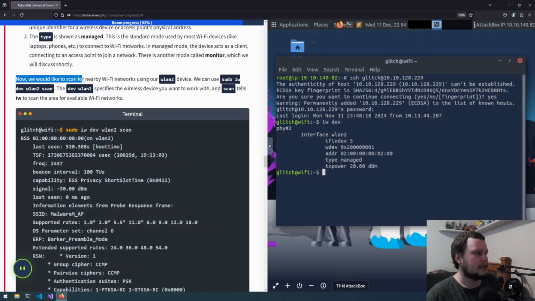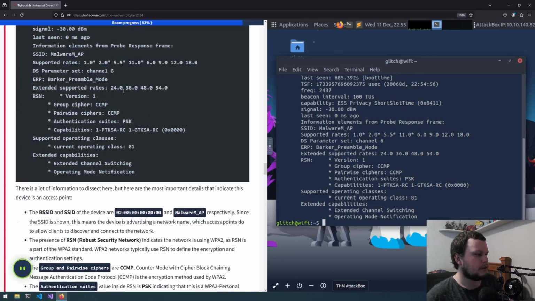Now we would like to scan for nearby Wi-Fi networks using our WLAN2 device. We can use sudo iw dev WLAN2 scan. So we'll do that, sudo iw dev WLAN2 scan. The dev WLAN2 specifies the wireless device you want to work with, and scan tells iw to scan the area for available Wi-Fi networks. So we've got one here.